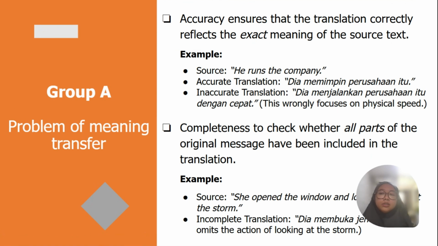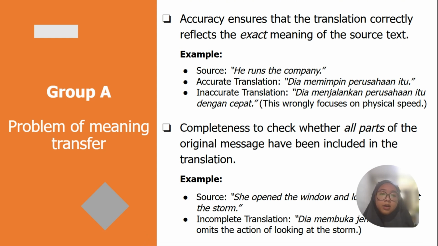So, to identify and categorize common translation issues, we have effective revision from Group A about problems of meaning transfer. This usually focuses on how well the intended meaning of the source text is perceived in the translation. So accuracy ensures the translation correctly reflects the exact meaning of the source text. For example, "he runs the company." The accurate translation is "dia memimpin perusahaan itu." While the incorrect translation is "dia menjalankan perusahaan itu dengan cepat." This is wrongly focused on physical speed.